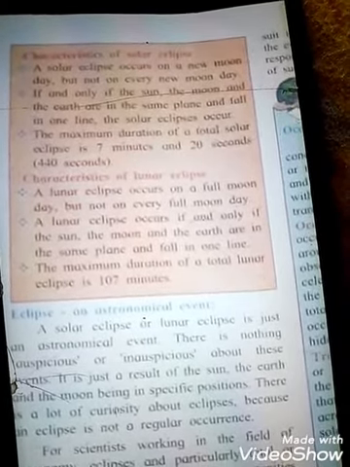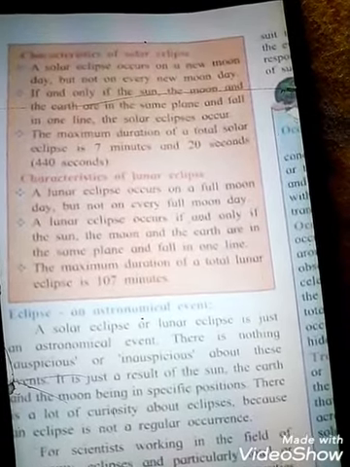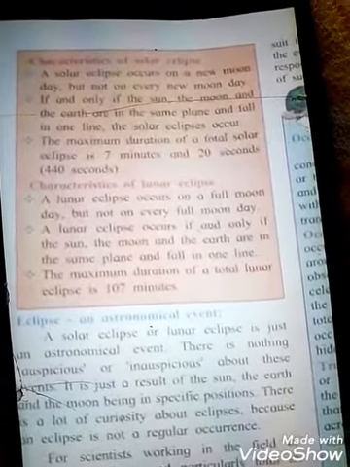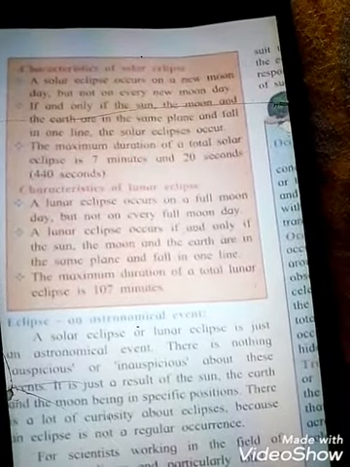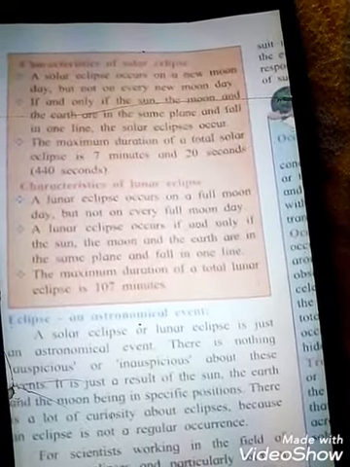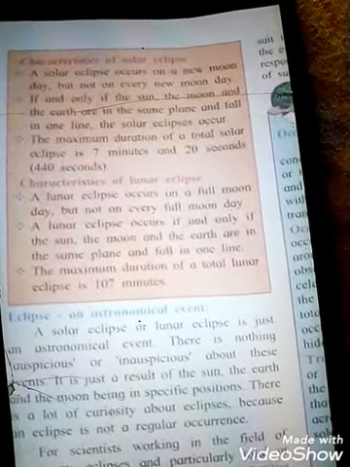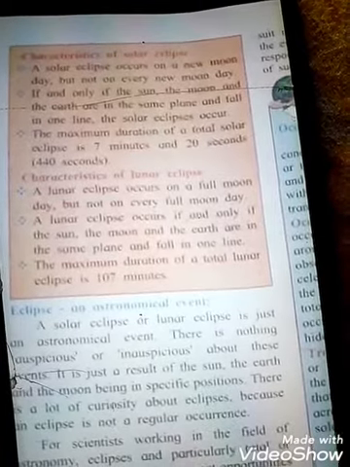Otherwise you can't remember that. So you have to learn by heart that in a solar eclipse the moon will come in the middle between the sun and the earth, and in a lunar eclipse, students, the earth will come between the sun and the moon. That is very important. And when these three celestial objects come in a straight line, we can say a lunar eclipse occurs.